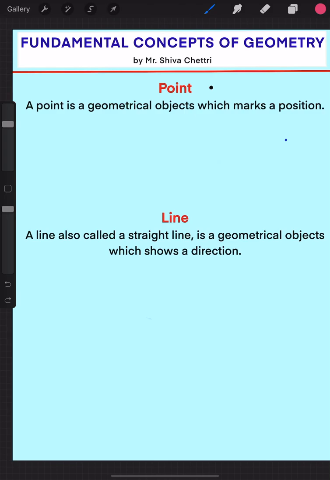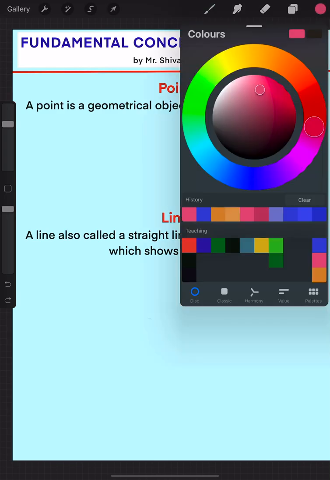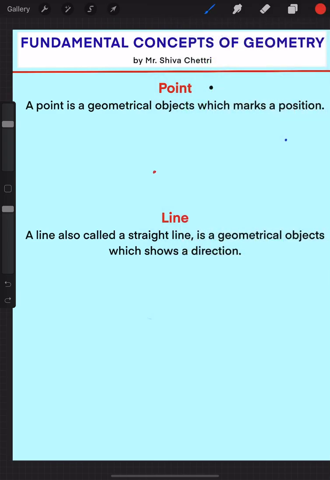Similarly, if I mark another point, let me do it with another color, red here. You can easily see that the blue mark is nearer to my right hand side, but this red mark is a little far away from the blue color point. So you can easily know the position, where it lies, right? A point is a geometrical object which directly gives you a position.